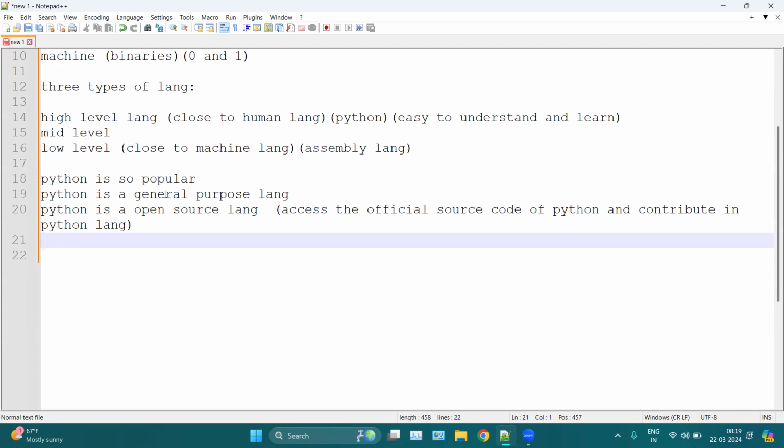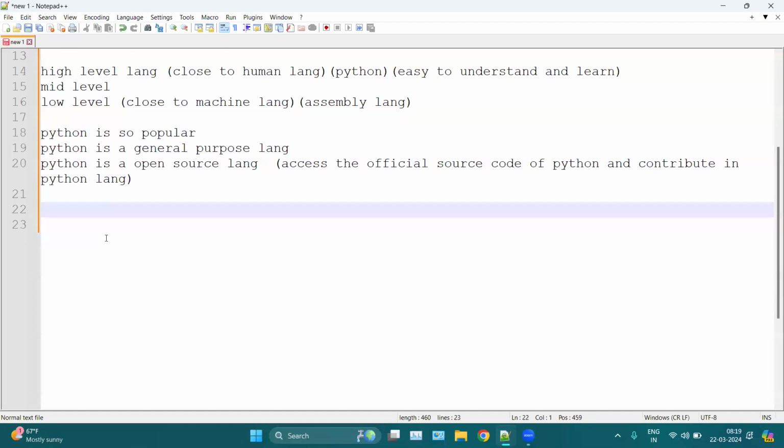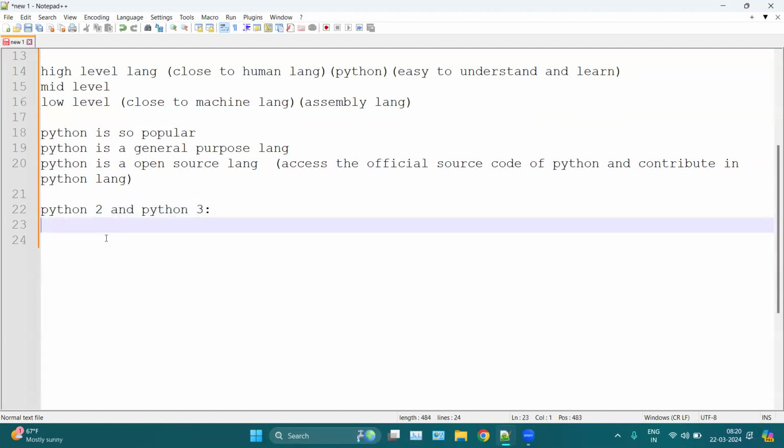Okay. Now, Python is also dynamic in nature. It is a high level language. It is an object oriented language, right? It is simple. It is versatile, etc. We have many features in Python. Now, we have two types of Python. We have Python 2 and we have Python 3. Now, what is the difference between Python 2 and Python 3? They are versions of Python. Python 2 is the previous version and Python 3 is the latest version.